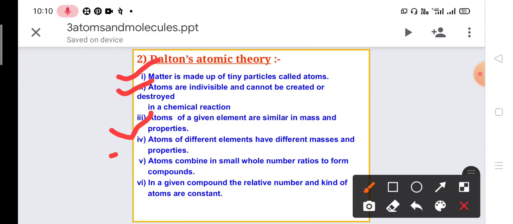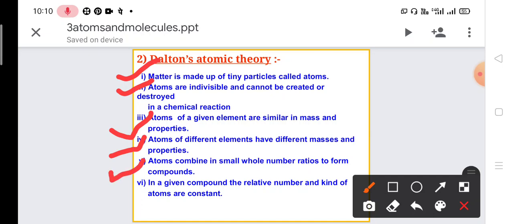The fourth one is that atoms of different elements have different masses and properties. For example, oxygen and carbon. They both are different elements, so their mass will be different and their properties are also different. But when we talk about atoms of the same element, for example, oxygen present in the air and oxygen present in the water, they both are of the same element, oxygen. So their atomic mass and properties will always remain the same.